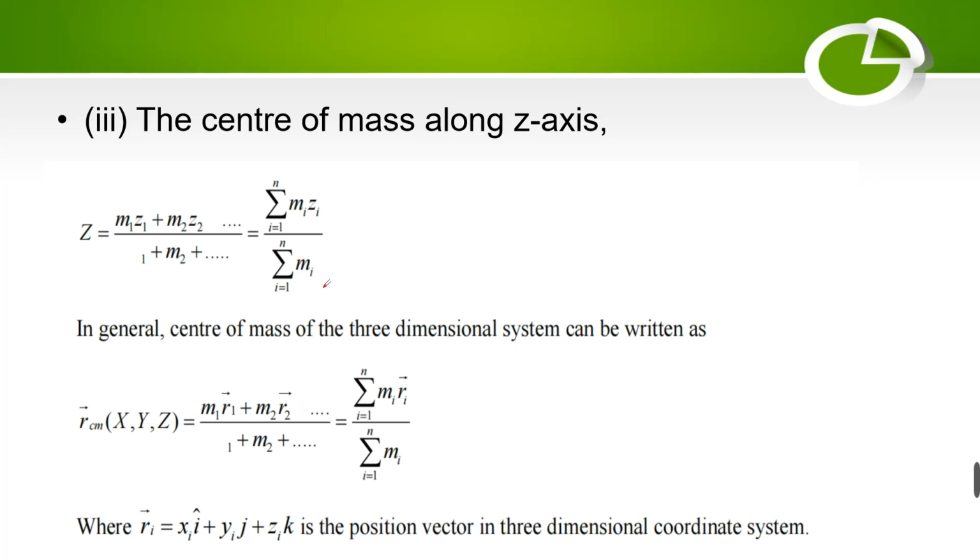So in general, how can we write that? We have seen the center of mass along the x-axis, y-axis and z-axis. In three dimensions, we can't mention x, y and z separately; we need a single formula.